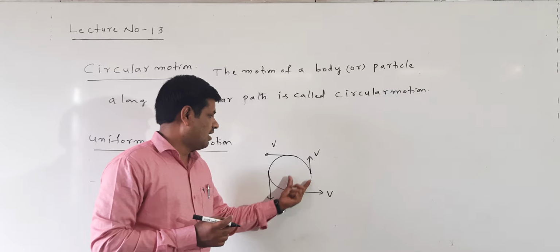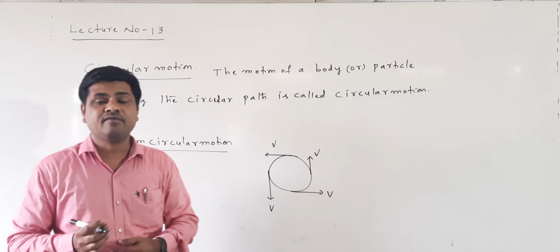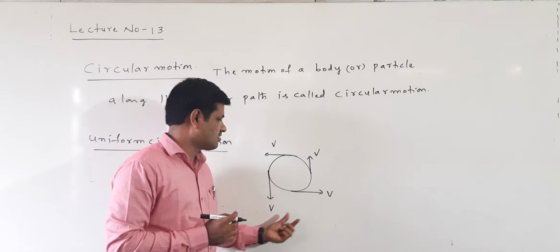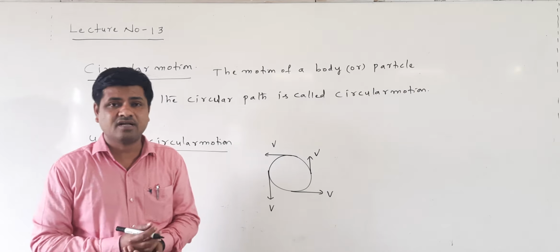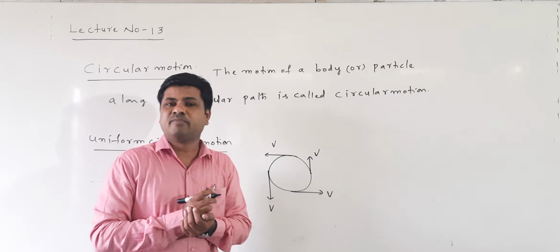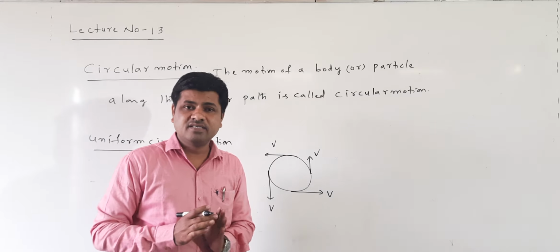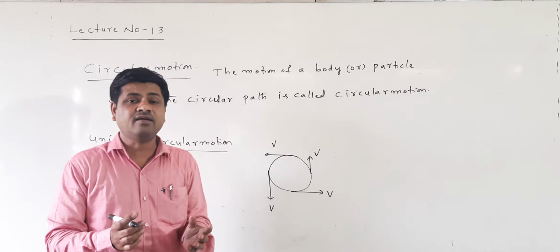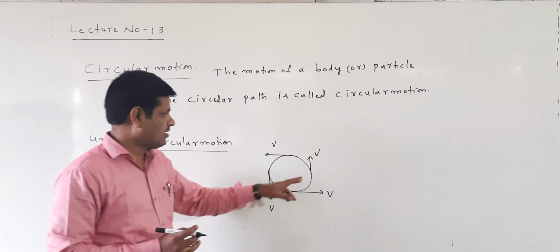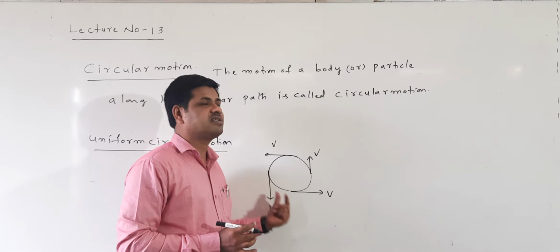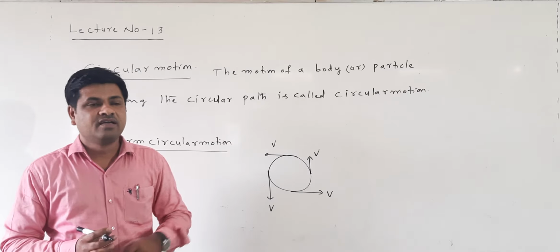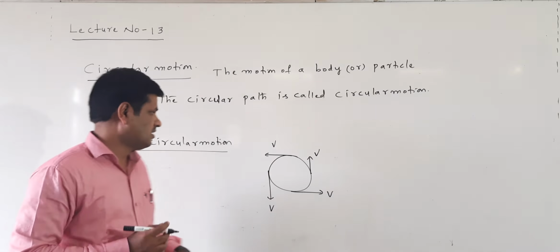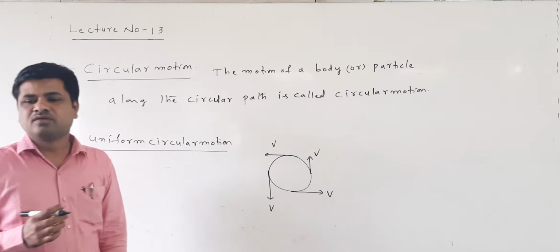Along the circular path the speed is constant, but the velocity changes. You may ask, sir, you have written v here, here and here, so the velocity should also be constant. But velocity is not constant. Why? Velocity has magnitude and direction. Here the magnitude is constant, but the direction changes. That's the reason we say that in uniform circular motion, velocity changes but speed is constant. That motion is called uniform circular motion.